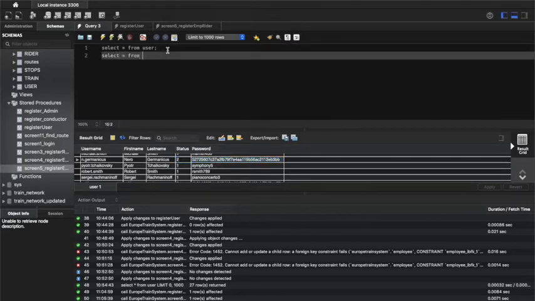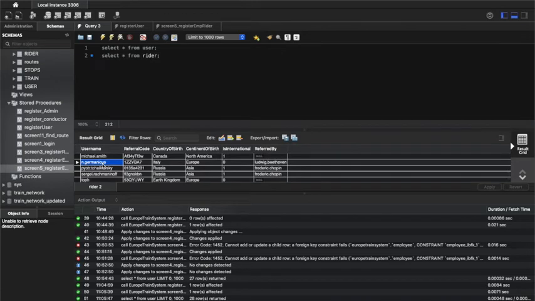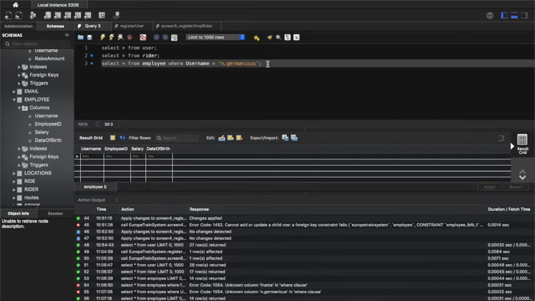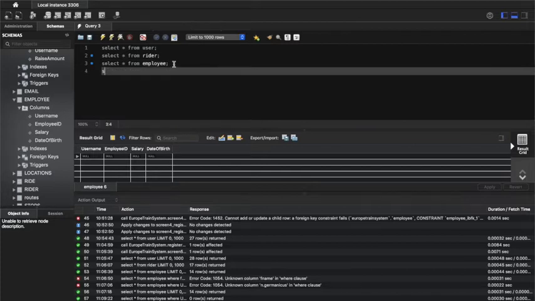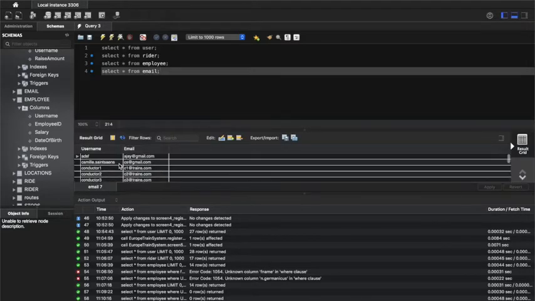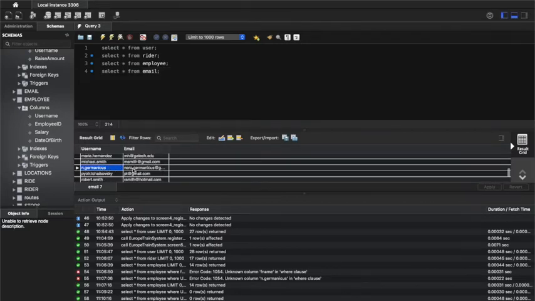And if we check the writer table, we can see that ngermanicus is also successfully logged in. Check to see if ngermanicus is logged in the employee table. We can see that select all from employee where username equals n.germanicus. There is no such tuple with the username ngermanicus, and that is because his date of birth is in 2019, which makes him younger than 18 as of May 21, 2019. So if we check the email table, we can see that ngermanicus is successfully logged in.